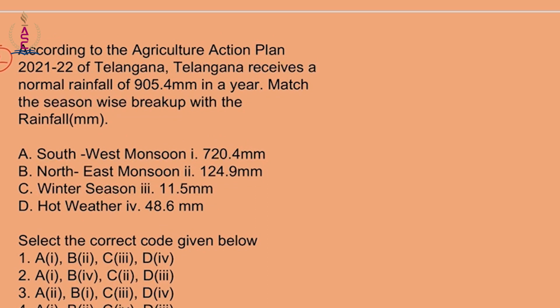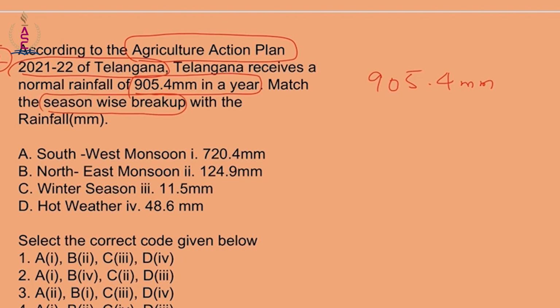Now, according to the Agricultural Action Plan of 21-22, Telangana receives a normal rainfall of 905.4 mm per year. See, this is again a bit in itself, 905.4 mm. ఇప్పుడు క్వశ్చన్ ప్రకారం వాట్ ఈస్ ద సీజన్ వైజ్ బ్రేకప్? సో కామన్ సెన్స్ ప్రకారము సౌత్ వెస్ట్ మాన్సూన్ will be highest, next highest will be northeast monsoon.